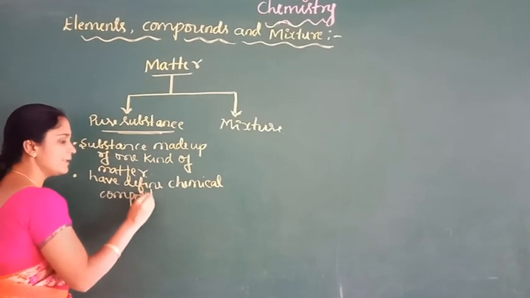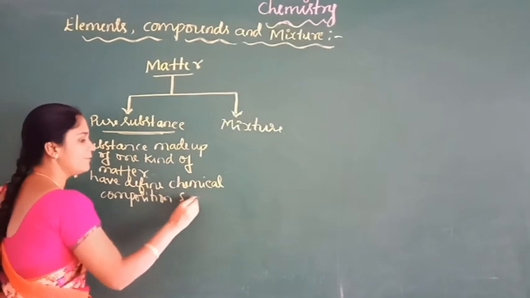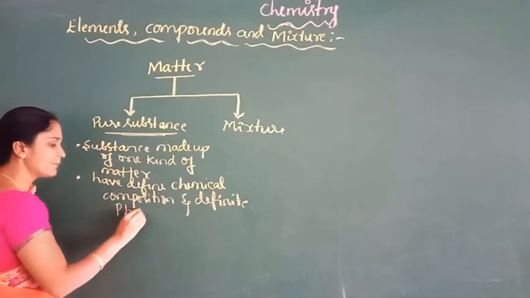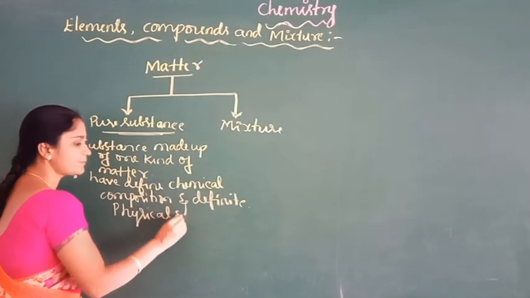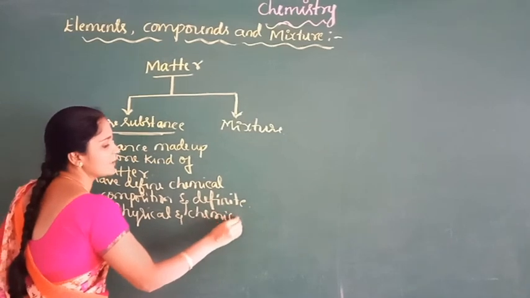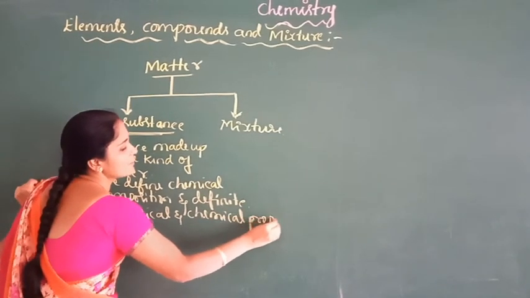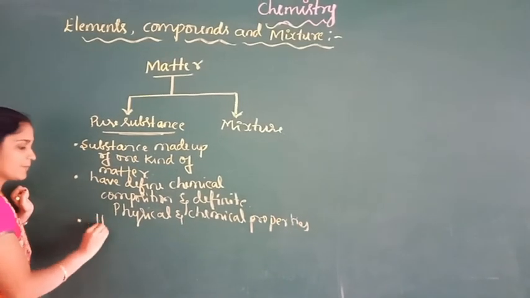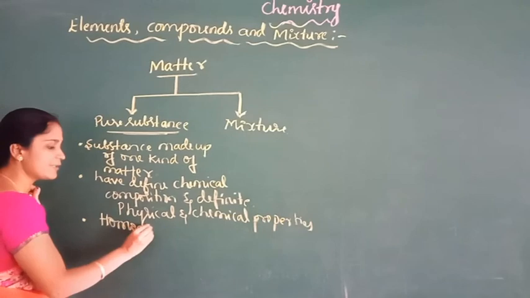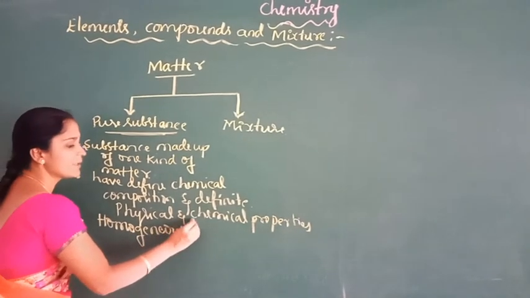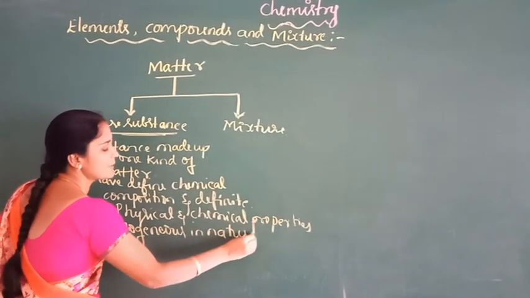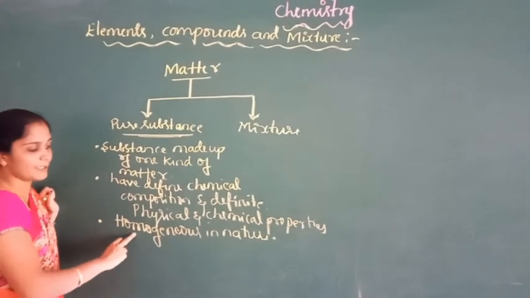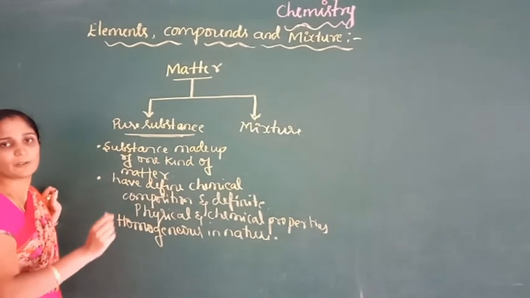Pure substances are homogeneous in nature. That is, their composition is uniform throughout the bulk. Homogeneous means their composition is uniform throughout the bulk.